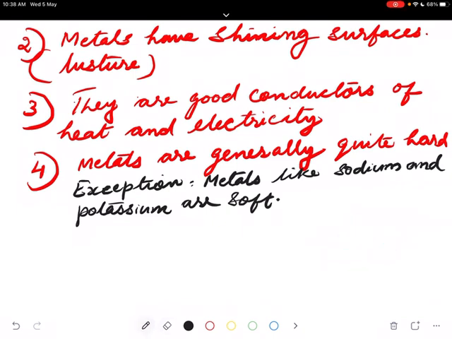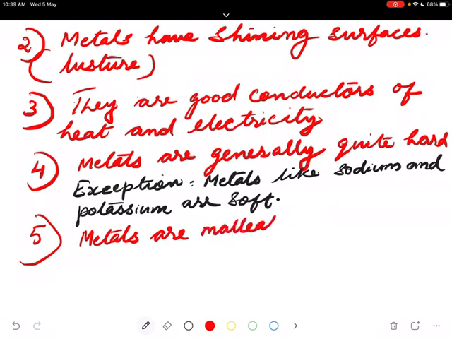Number 5. Metals are malleable in nature, which means you can beat them into sheets, foils, like aluminium foil.